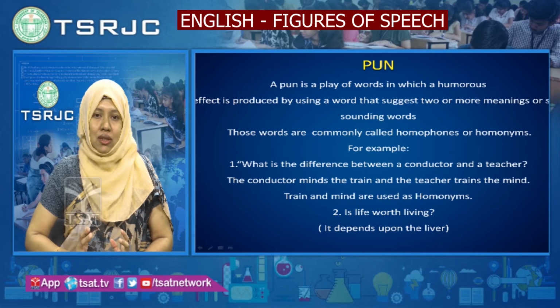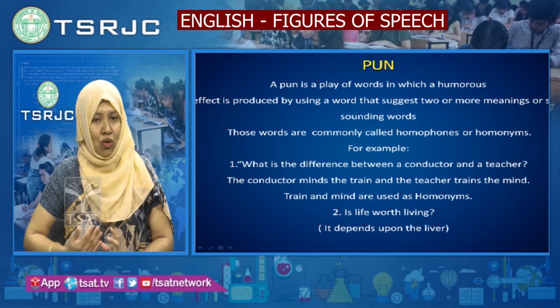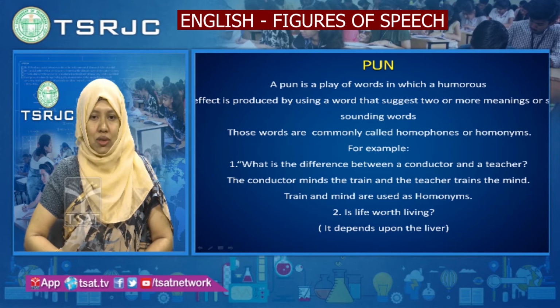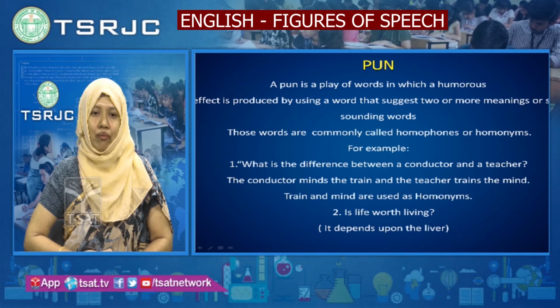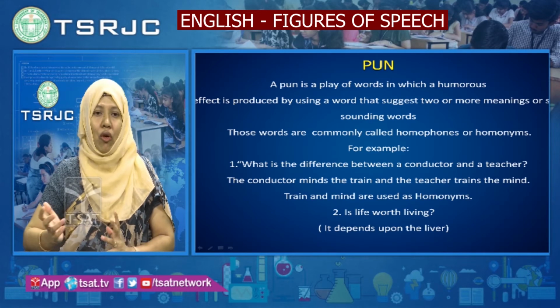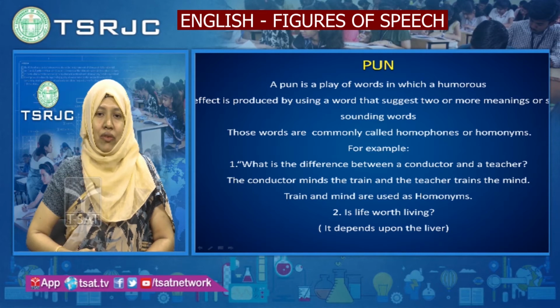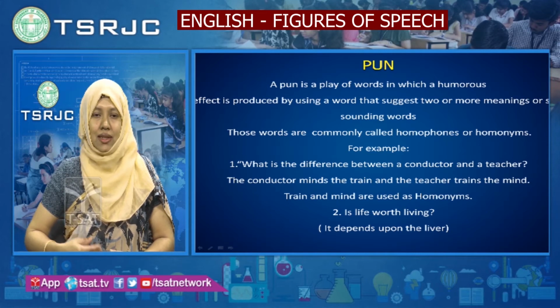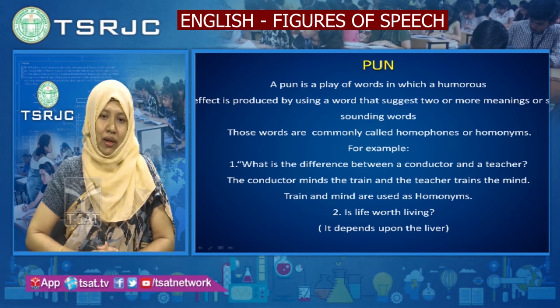Such words can be homophones or homonyms. These words are called homophones or homonyms. Let us understand this figure of speech with an example. What is the difference between a conductor and a teacher? In a class, a boy is cracking a joke, saying, what is the difference between a conductor and a teacher? He says that the conductor minds the train and the teacher trains the mind.